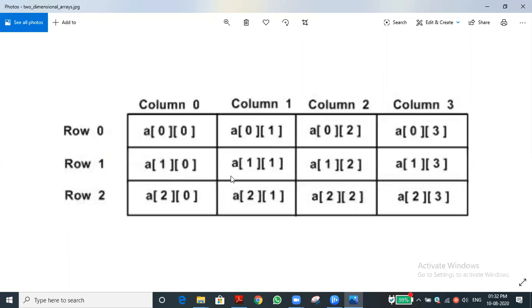If you are using a 3-dimensional array or multi-dimensional array, in a 3-dimensional array the first denotes the array, the second denotes the row number, and the third denotes the column number. But here it is a 2-dimensional array. The first denotes the row and the second denotes the column number, the column index.